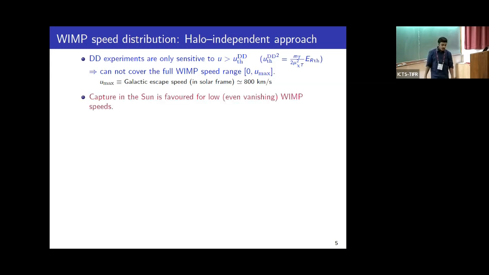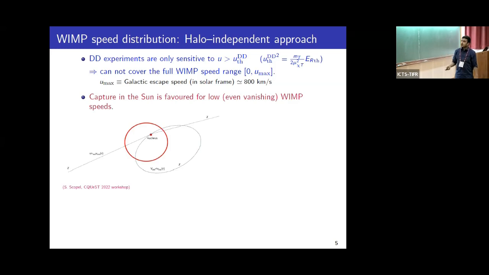On the other hand, capture of WIMPs in the Sun is favored for low WIMP speed. An incoming WIMP particle, after being scattered against a nucleus in the Sun, will be captured if its velocity after scattering is less than the local escape velocity. Otherwise, it's difficult to capture. Hence, low WIMP speeds are more favored for capture.